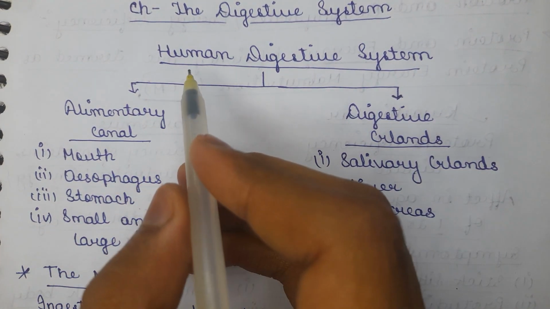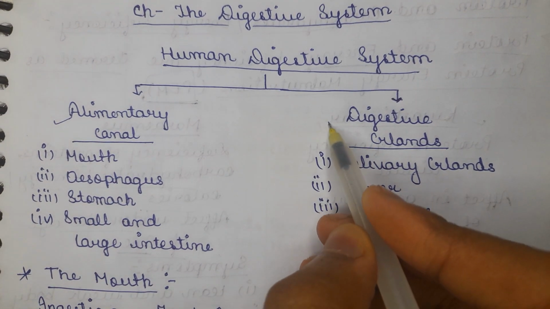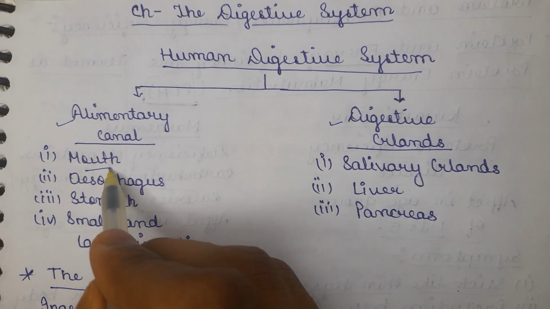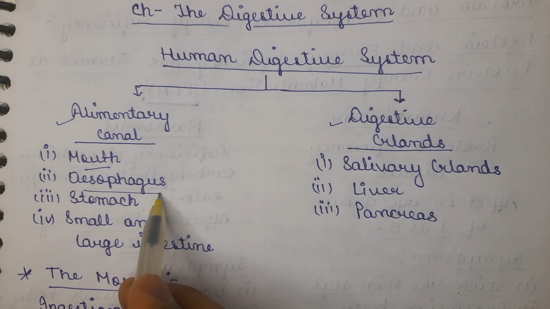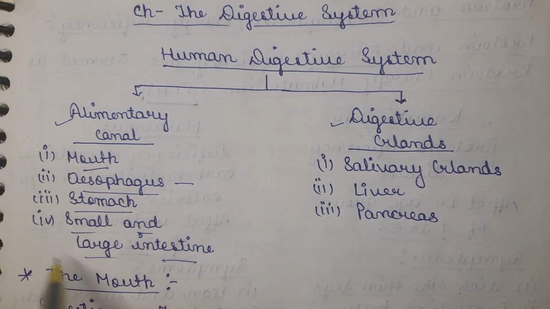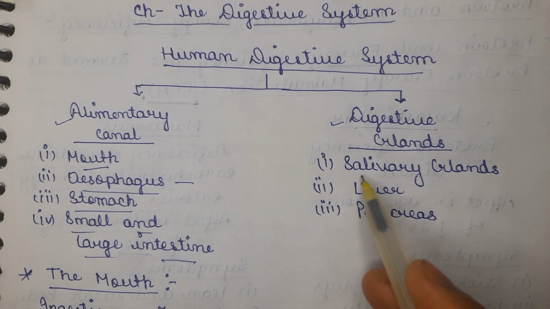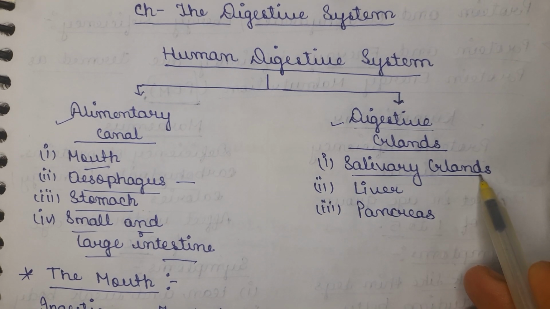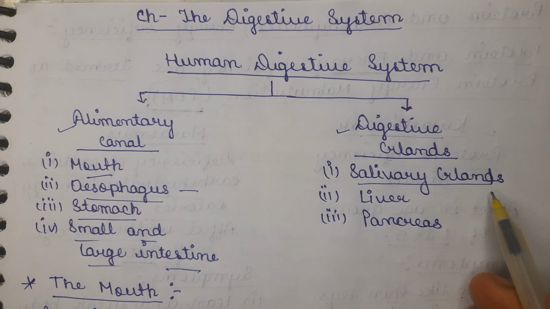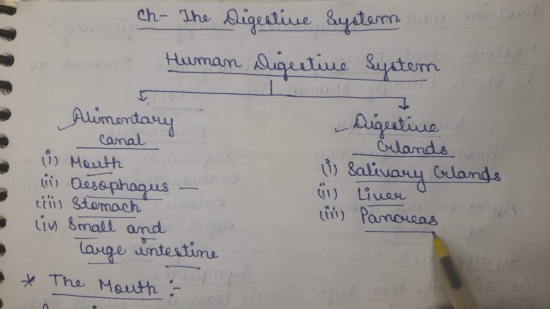Starting with the human digestive system, it basically consists of two components. The first one is the alimentary canal and the second one is the digestive gland. The alimentary canal includes the mouth, esophagus, that is our food pipe, stomach, small intestine and large intestine. The second component, the digestive gland, contains the salivary gland, which we know for secretion of saliva inside our mouth. The second one is the liver, and the third one is the pancreas.